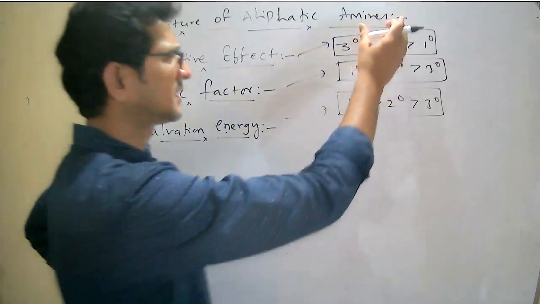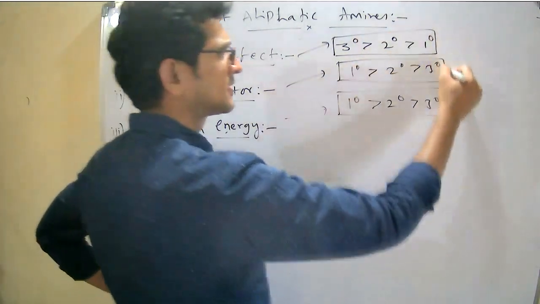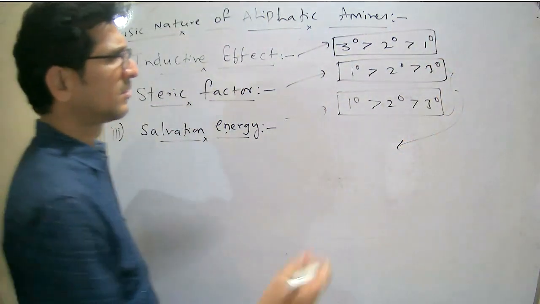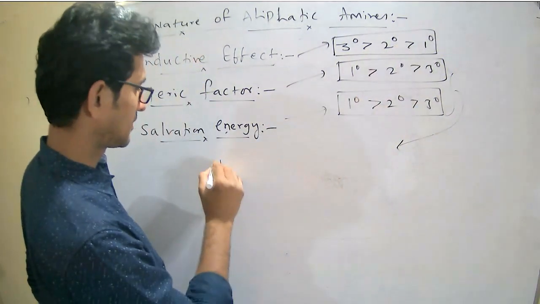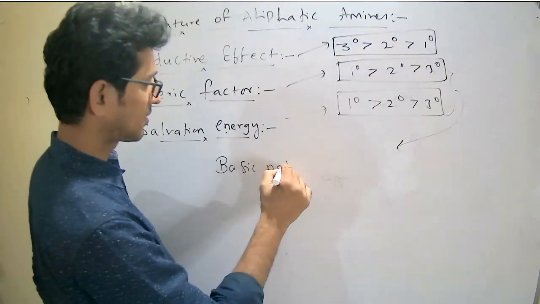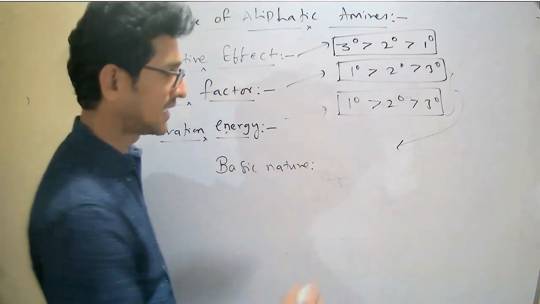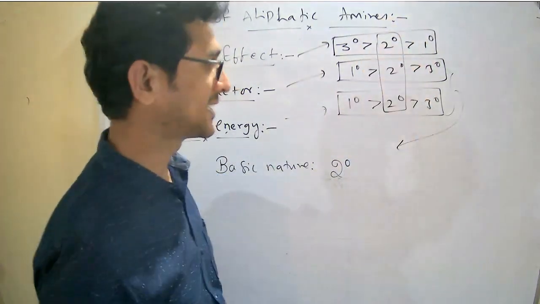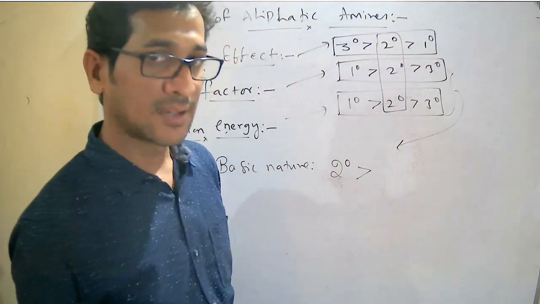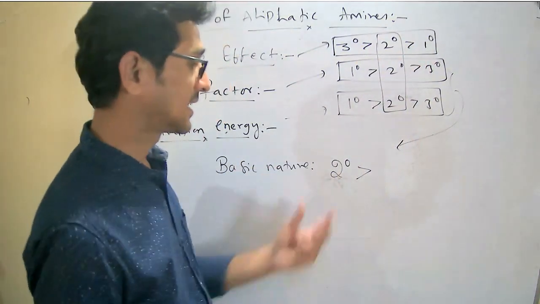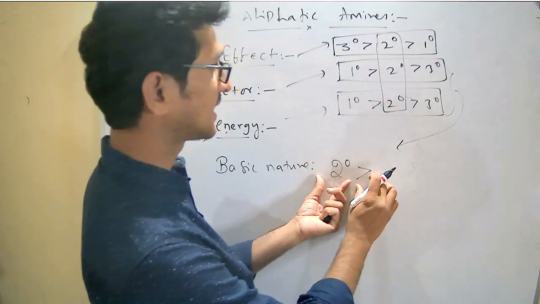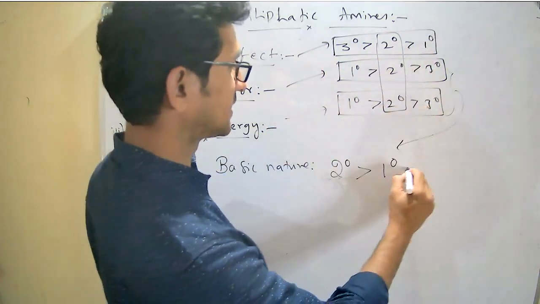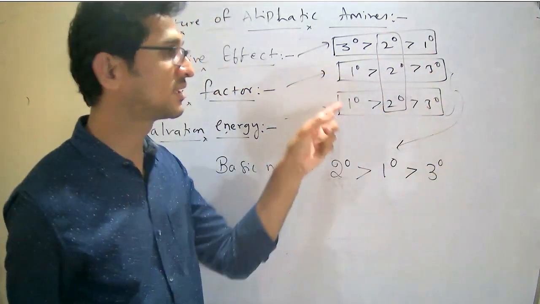From all the three factors, the basic nature of aliphatic amines is decided as secondary, because this is constant in all the cases, secondary is greater than the primary, and finally tertiary, because primary is more in the first case.